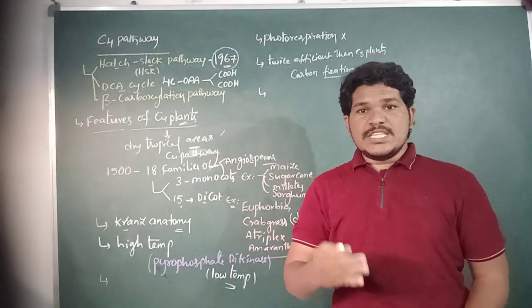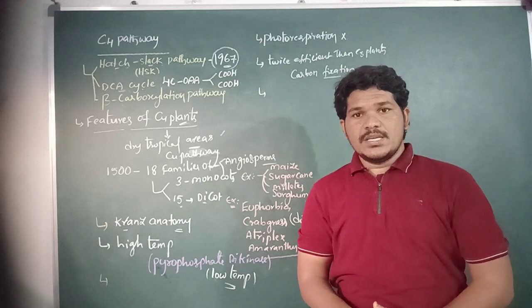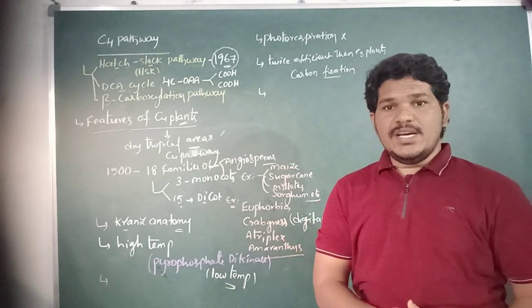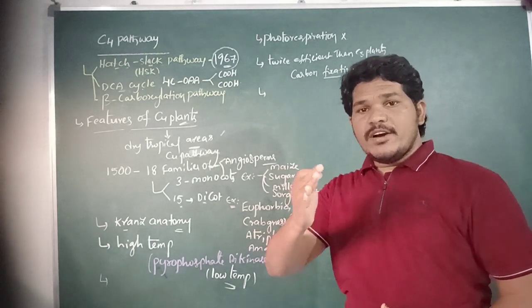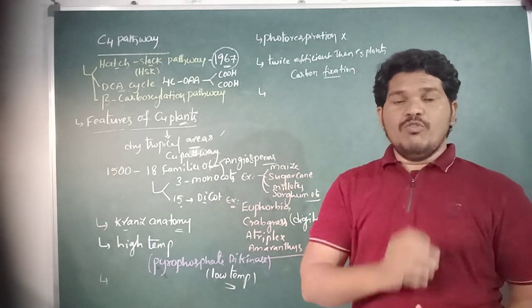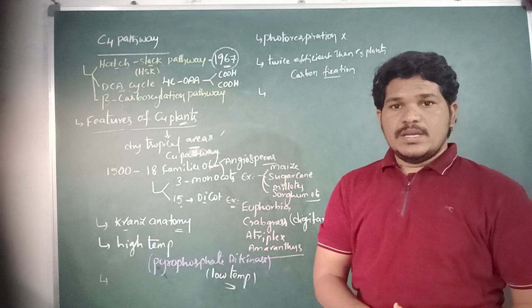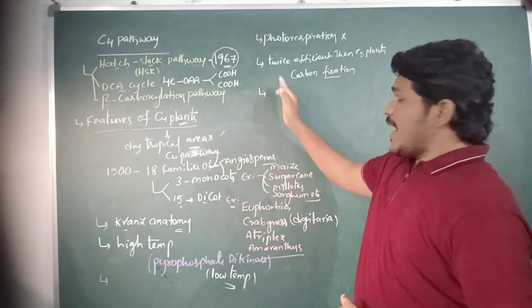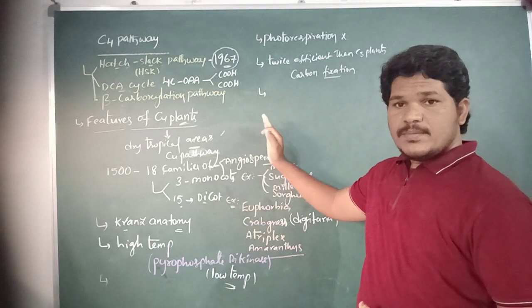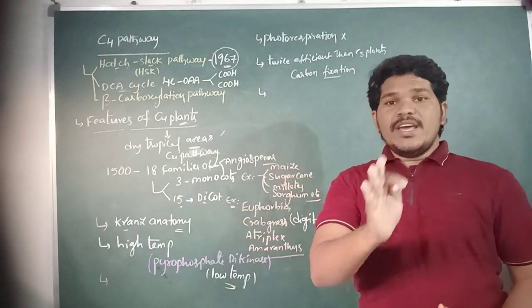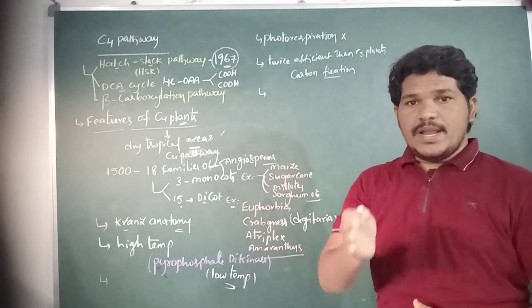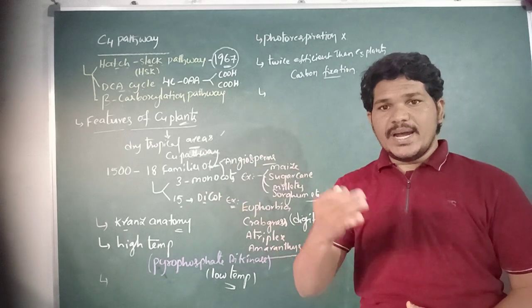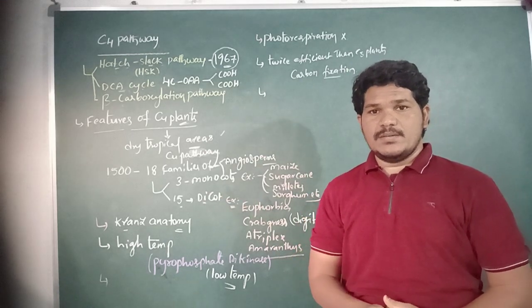The evolution of the C4 pathway in C4 plants is one of the main strategies for maximizing the availability of carbon dioxide and minimizing water loss. This is the advantage of the C4 plants.